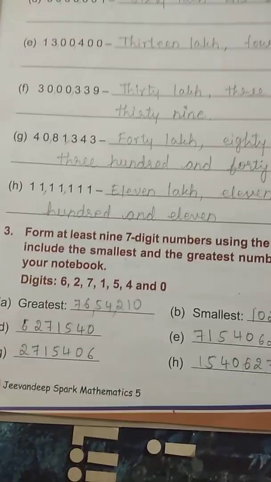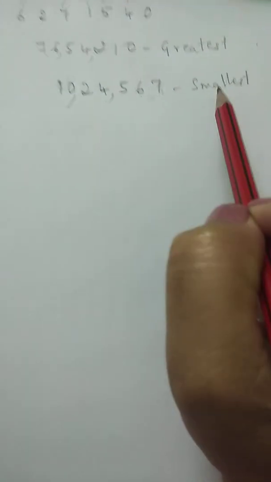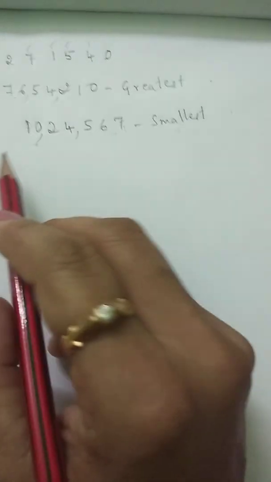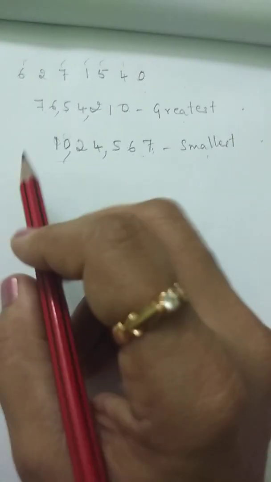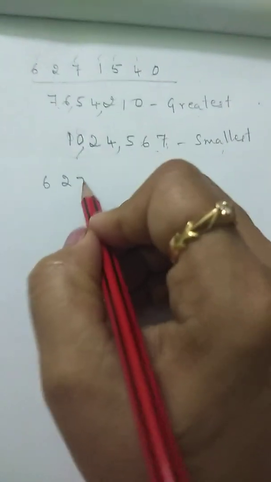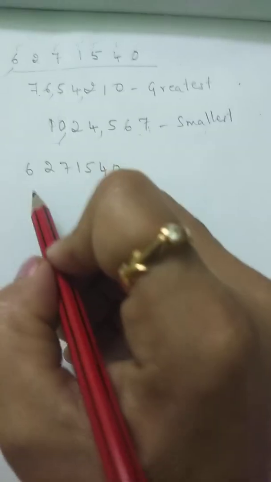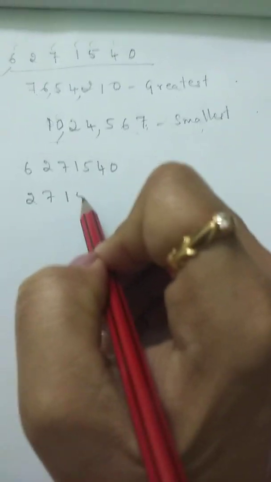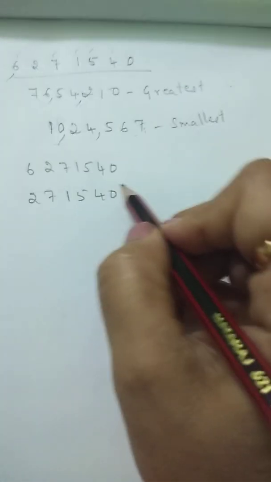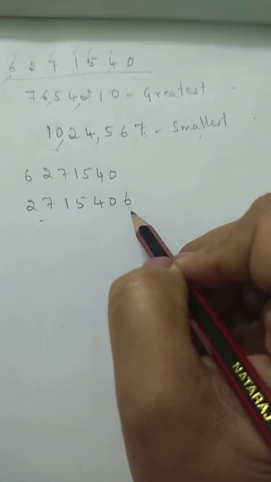What they have told you here is to form at least 9 seven-digit numbers. Now you have already written the greatest and the smallest number, so you have to write the other numbers. You can take this as a number, 6271554 0. Next, leaving 6, take 2715540 and then 6, because we have to form 7 digits.